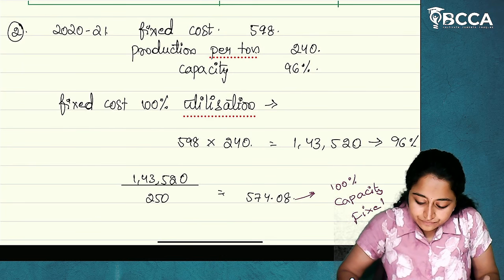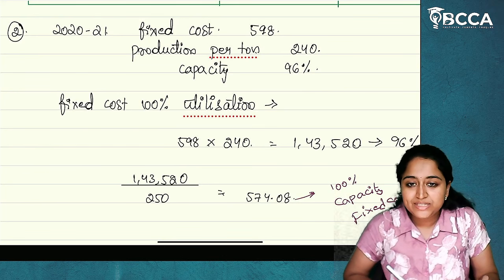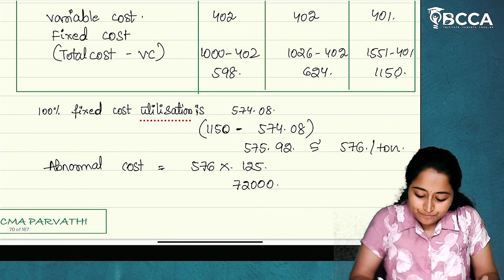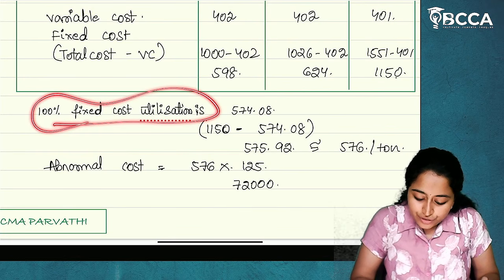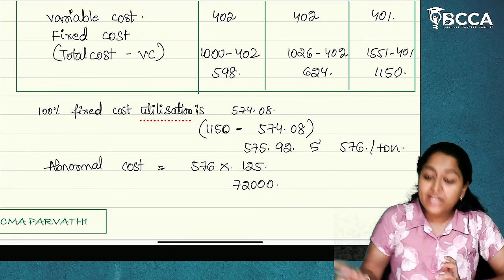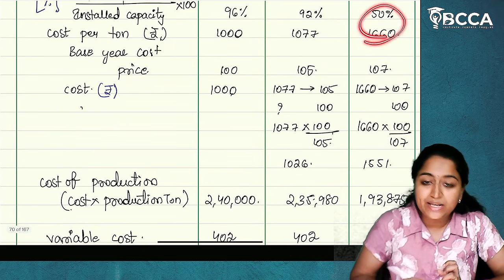fixed cost per ton. I hope it is clear. So, we have got 100% capacity fixed cost. Now, this 100% fixed cost utilization is this much. Now, how much the fixed cost has been increased because of its 50% capacity?